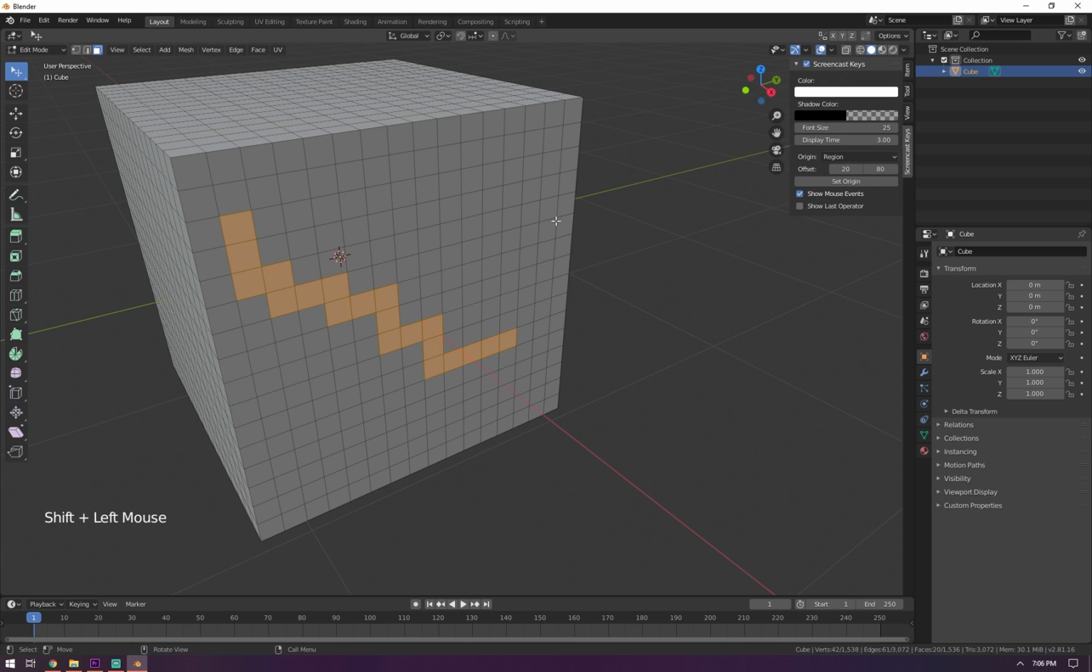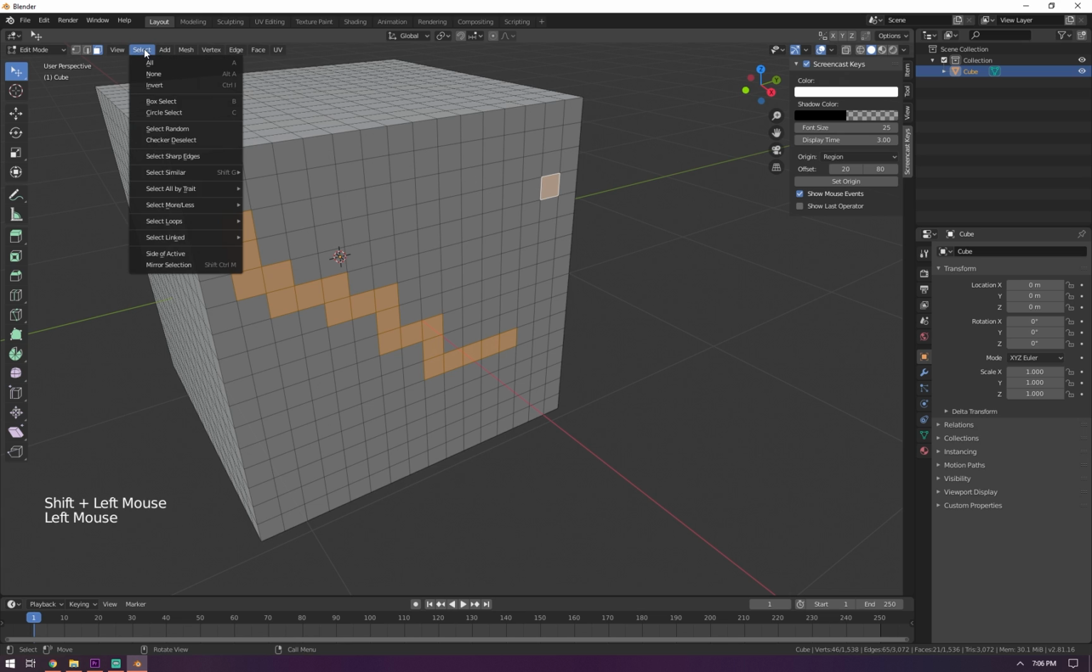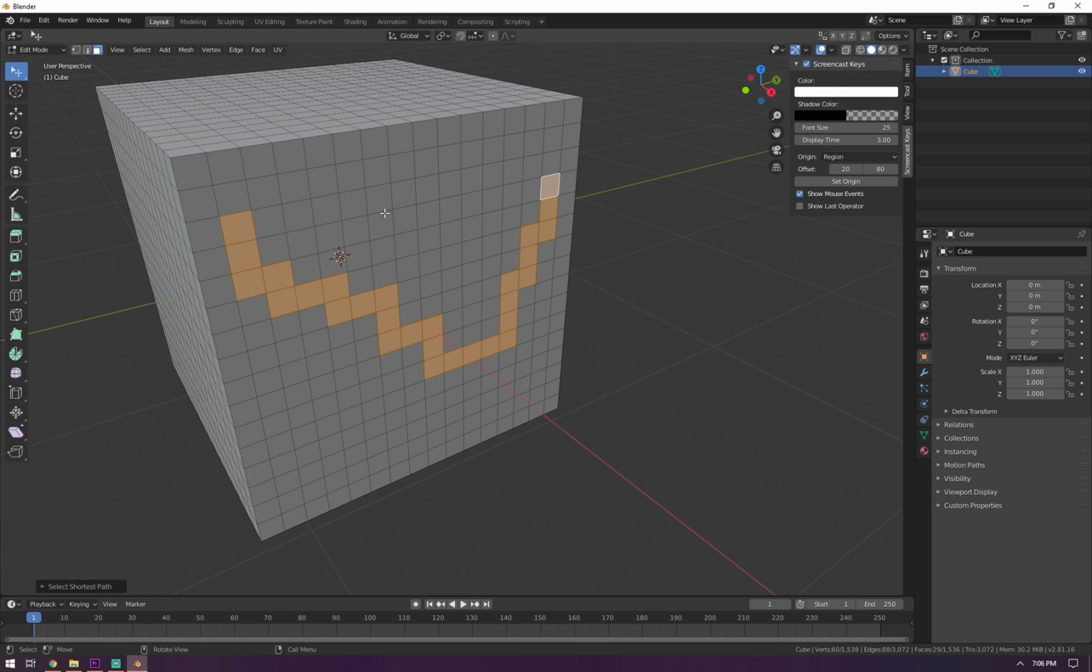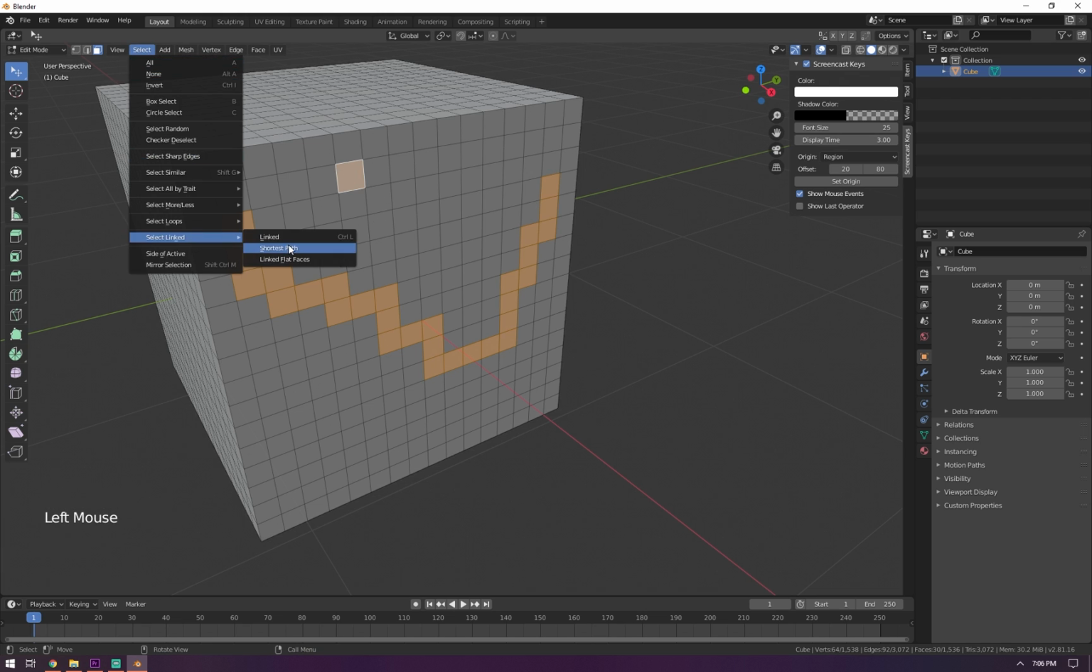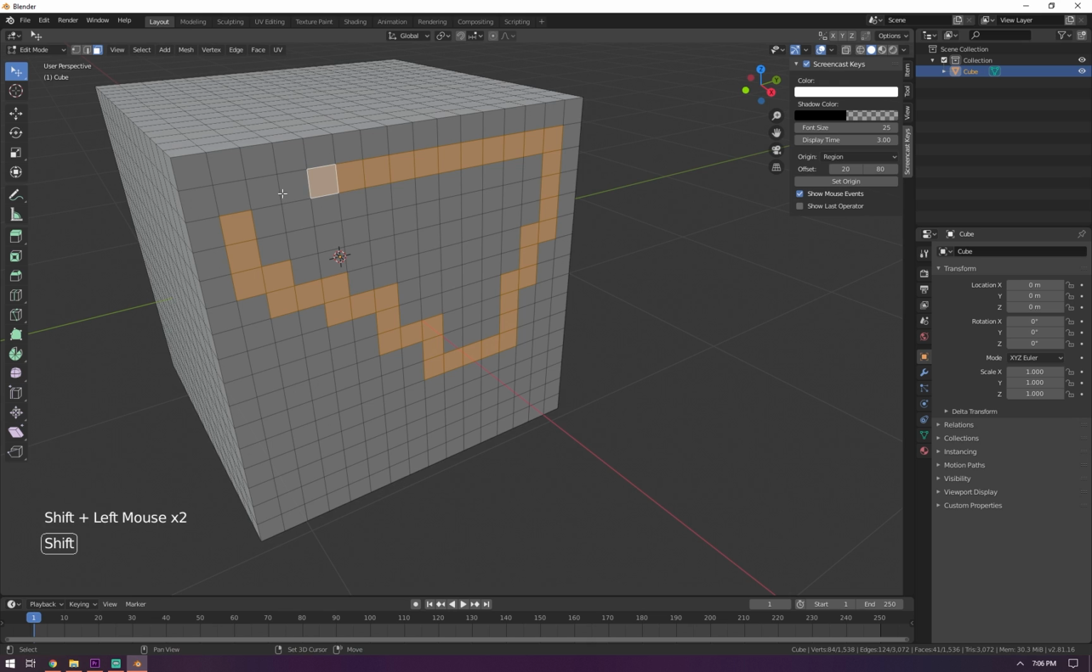So let's see, you can make a whole selection, click here, click another one, select linked shortest path, hold shift, select linked shortest path, and make a selection like this.